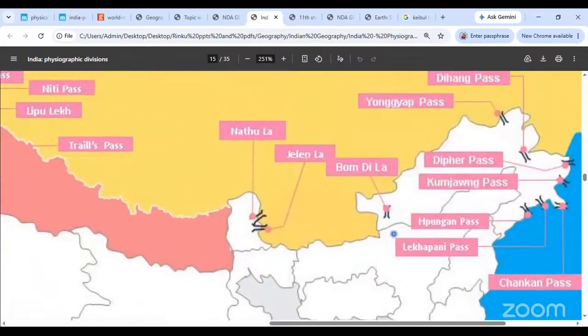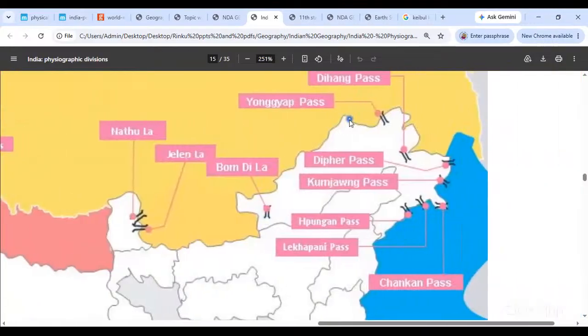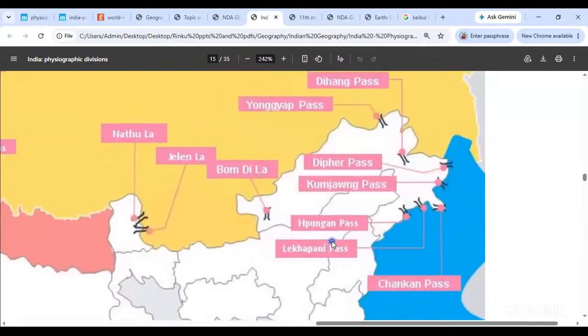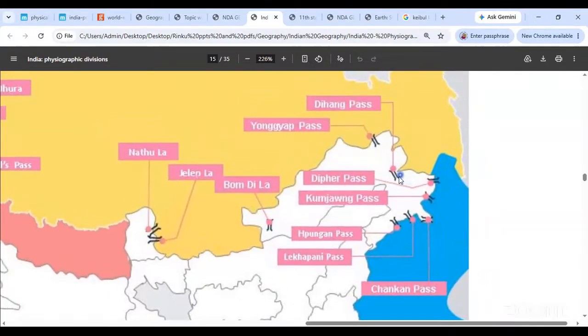See where the Bomdila Pass lies. This is your Indian connection with the Tibet region, with Lhasa. So Bomdila Pass is India's connection with Lhasa. Next you go to the Dihang Pass. The Dihang Pass is India's connection to Mandalay, or Mandalay, Myanmar के साथ वाला connection है.